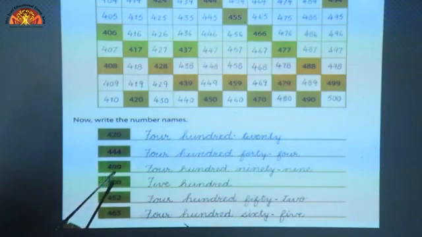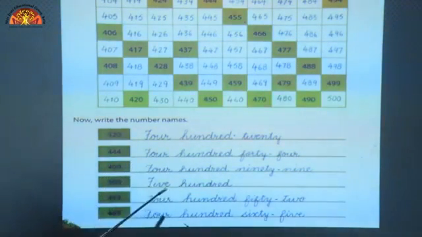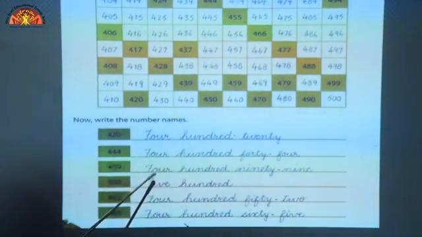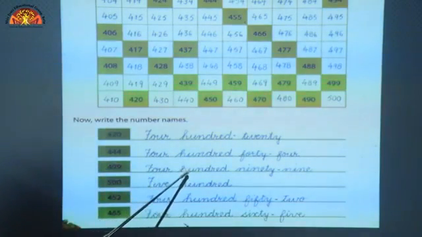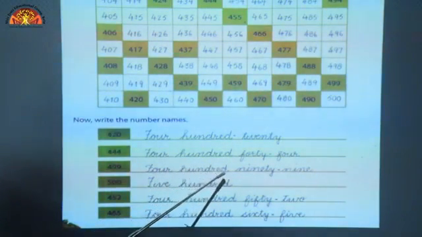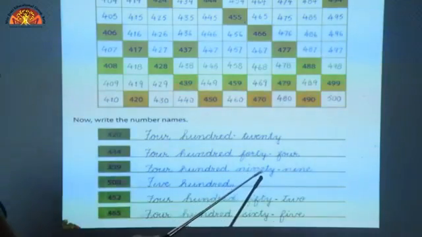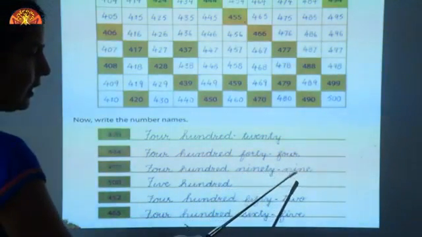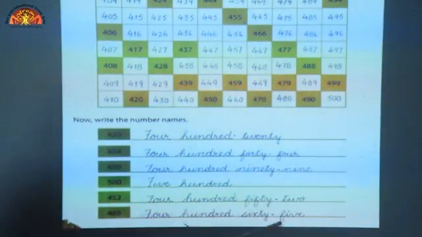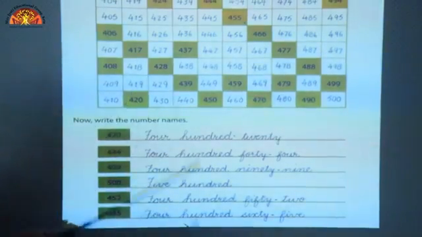This is the number 499. So we will write the spelling FOUR 4, HUNDRED 100, 90, NINETY 90 and 9, NINE 9. I hope you have understood. Rest of all you can do.